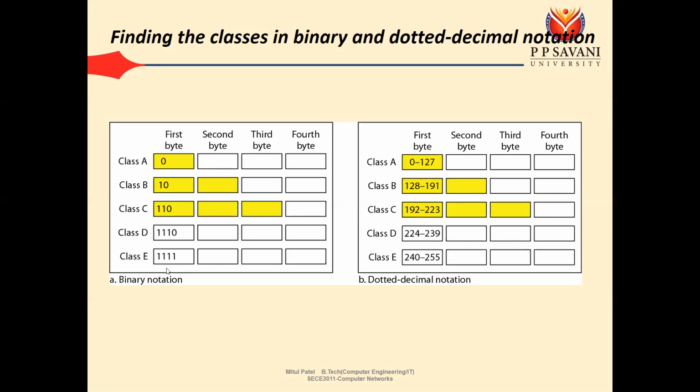Okay. So if we fix the first bit in the first byte, how many bits remain? The 7 bits are remaining. If these 7 bits are all 0, then we have the first value, that is 0. If these 7 bits are all 1, then we have the last value of class A, that is 127.